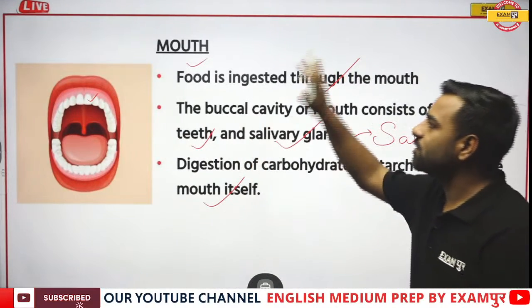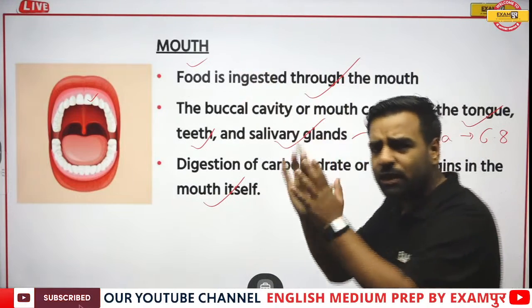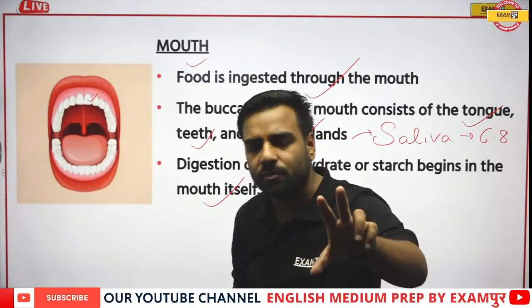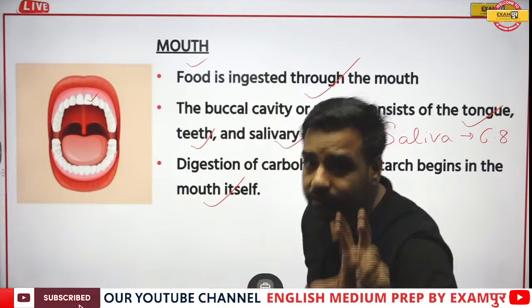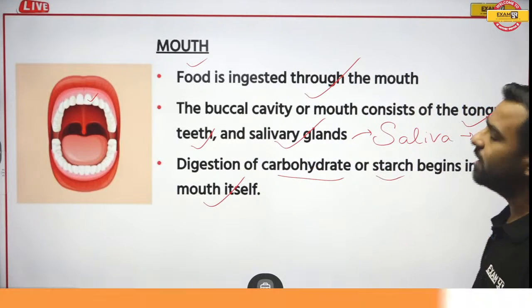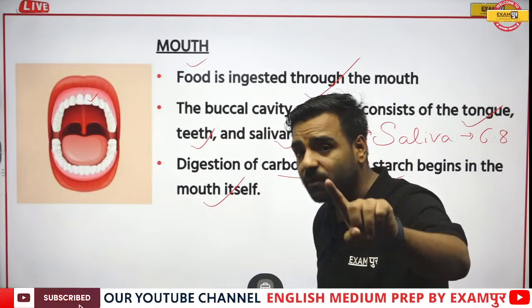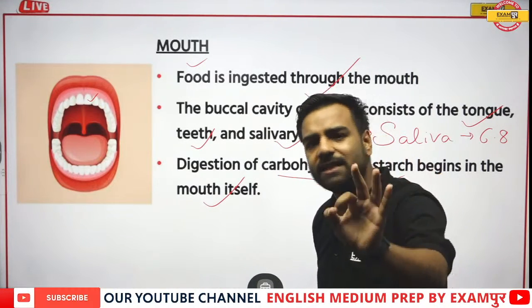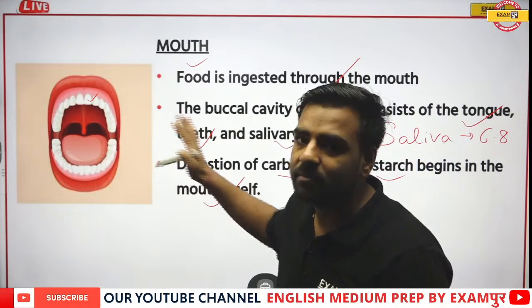So what I was saying, I was talking about mouth. If I talk about digestion, it is starting from the mouth. How we are saying that? The digestion of carbohydrate or starch is taking place over here, with the help of what? Amylase enzyme. That's why we are saying digestion is starting from the mouth itself.